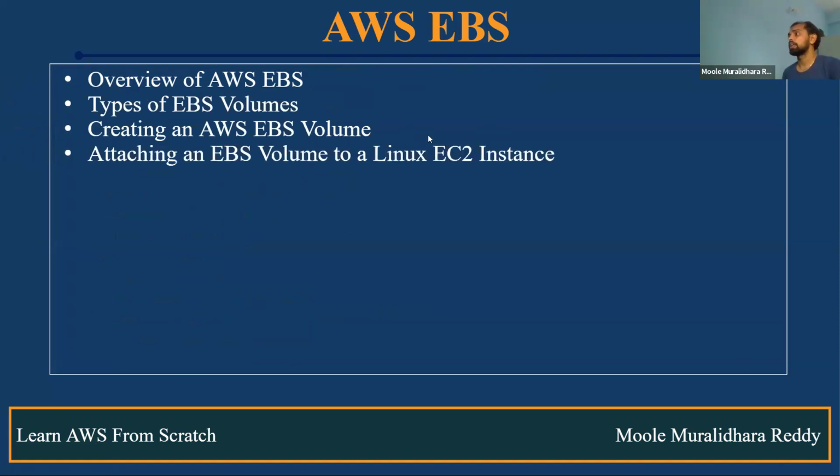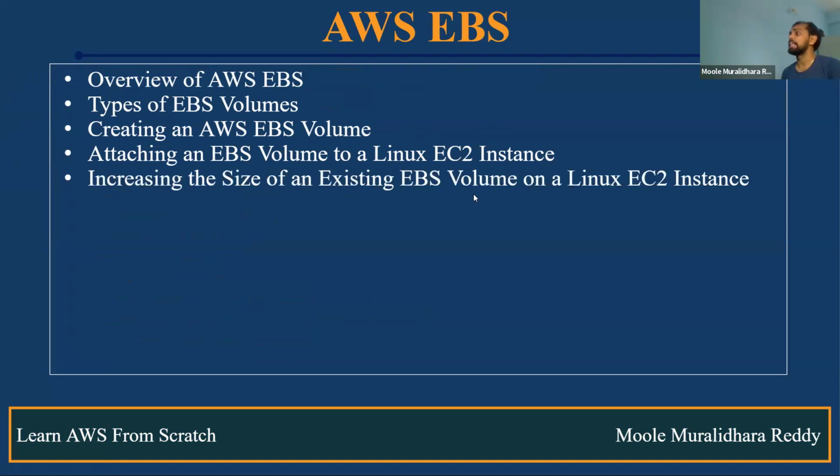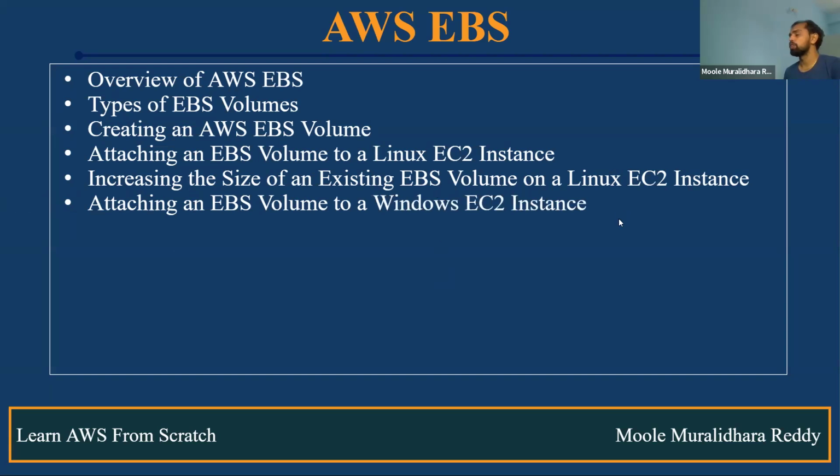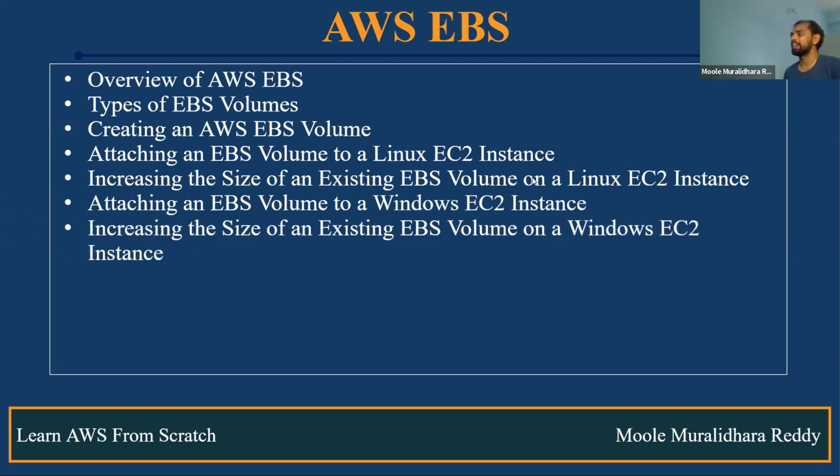Okay, how do we attach the particular EBS volume to the Linux EC2 instance? How do we increase an existing EBS volume? Let's take an example: you have attached a 100 GB EBS volume to the EC2 instance. In case you want to increase it, how do we do that? And also how do we attach that particular EBS volume to the Windows server? And how do we increase that EBS volume on Windows?